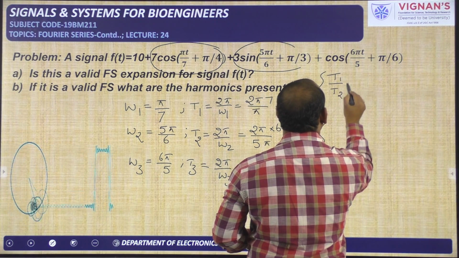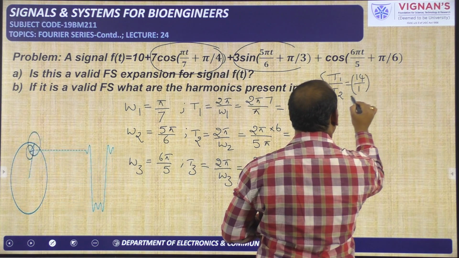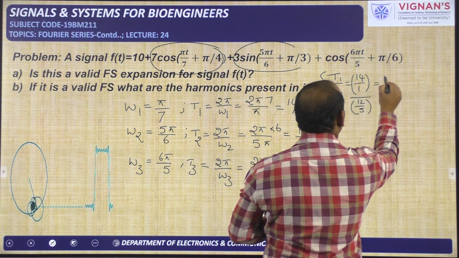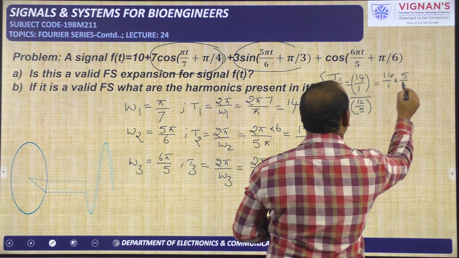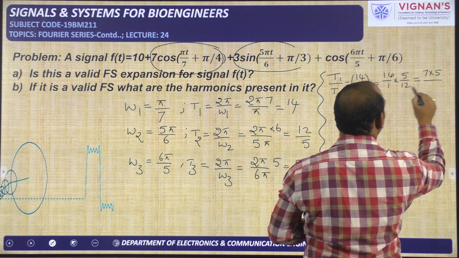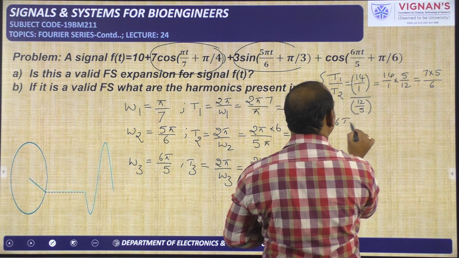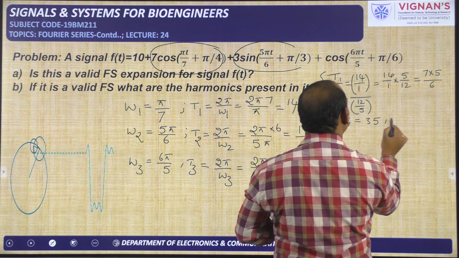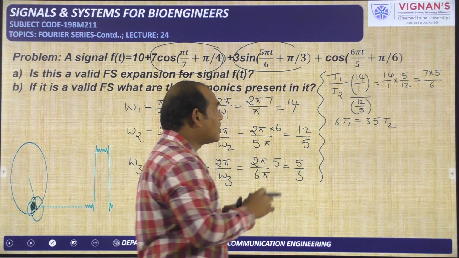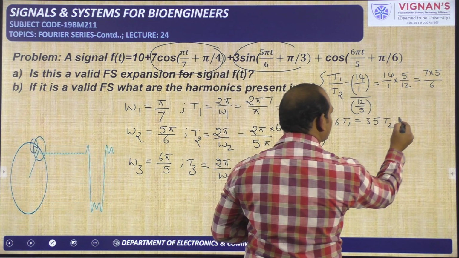T1 by T2 is equal to 14 by 1 divided by 12 by 5. So it is equal to 14 by 1 into 5 by 12. This is 70 by 12, which is 35 by 6. So it is equal to 6 T1 is equal to 35 T2. And this is a rational number, so the combination is a periodic signal. And what is the overall time period of these two combined? It may be 6 T1 or 35 T2. You will get the same answer.